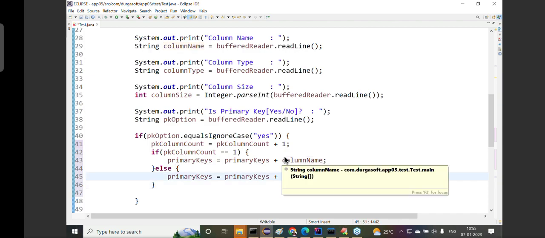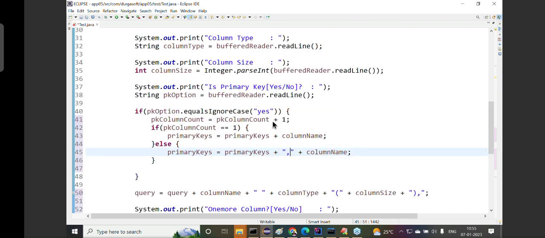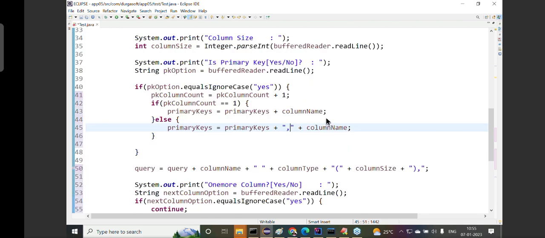Already one column exists. Comma, second column, comma, third column, comma, fourth column. Like this we can provide, or not? This is a change we are able to do, no? Time to time, the column name and column count is going to be incremented. On the basis of this only we are performing this. That's how, guys, my total query preparation is completed with this.